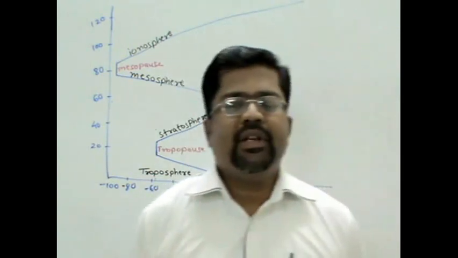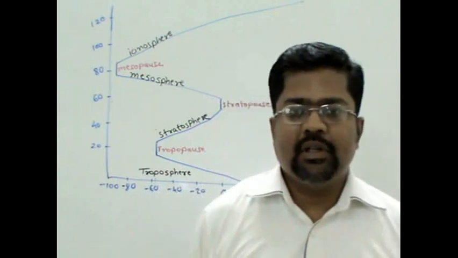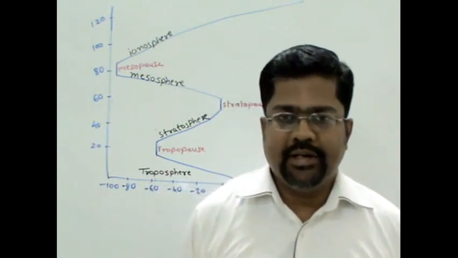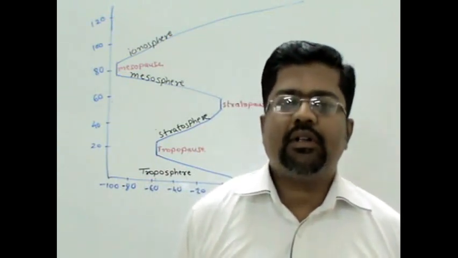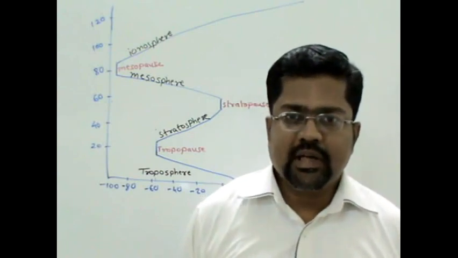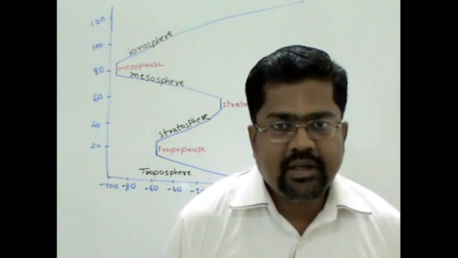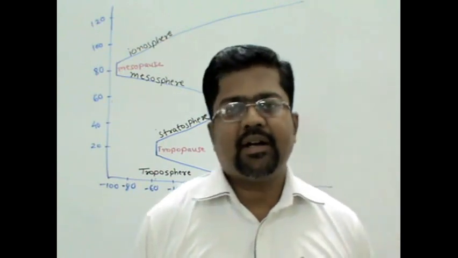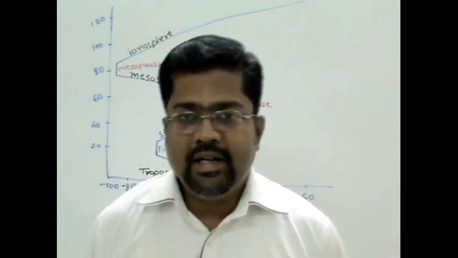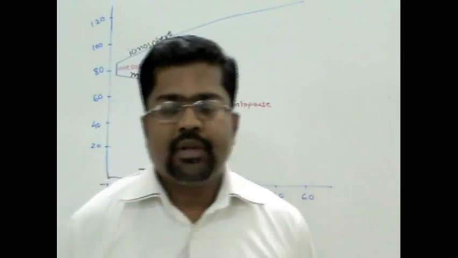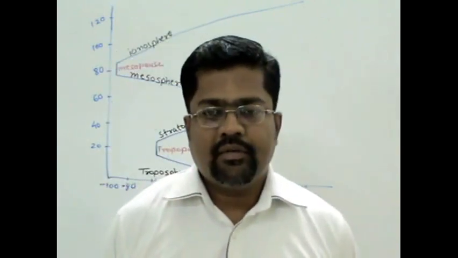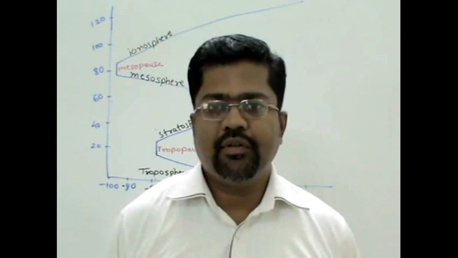Then the second thing, this portion is responsible for burning out meteorites, or whatever dust is coming from space into the Earth's atmosphere. The ignition process takes place in this part of the ionosphere, and then we can observe it like a falling star, but this is not actually a falling star.